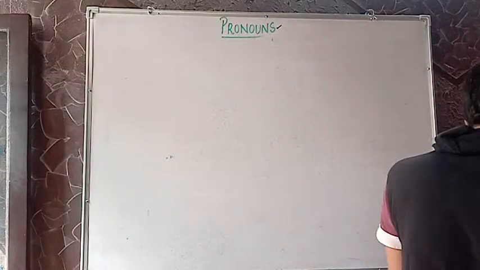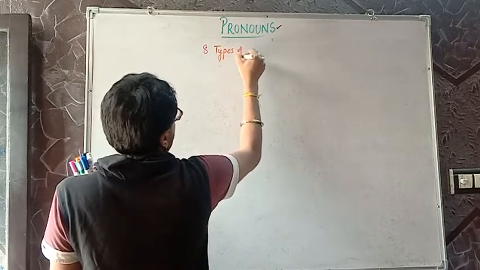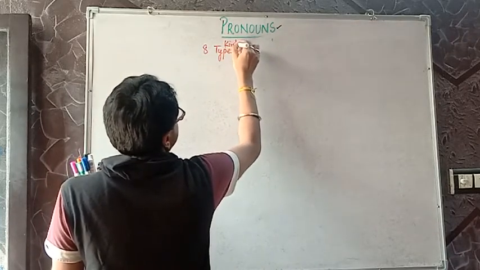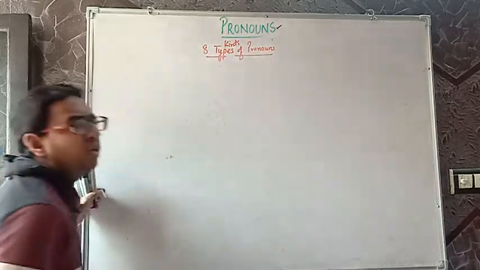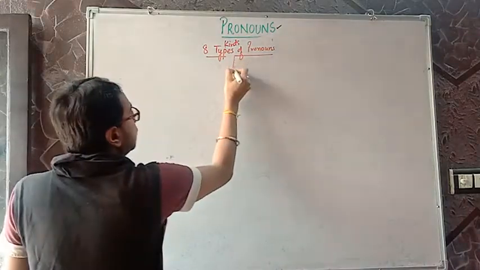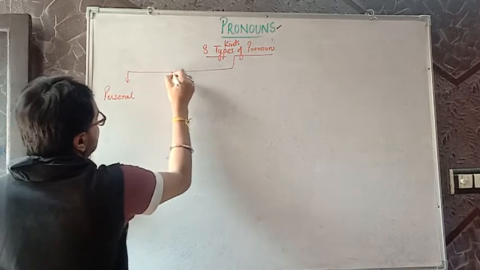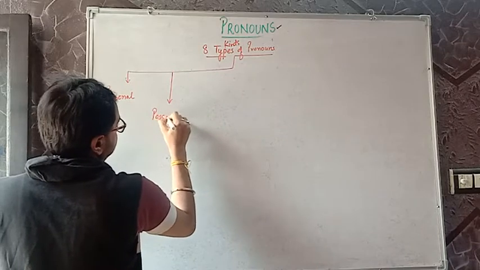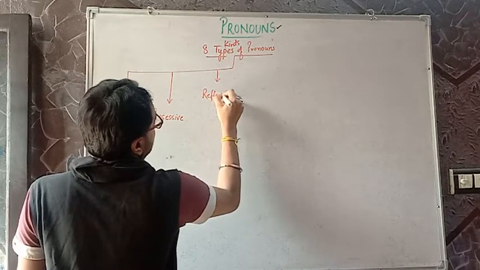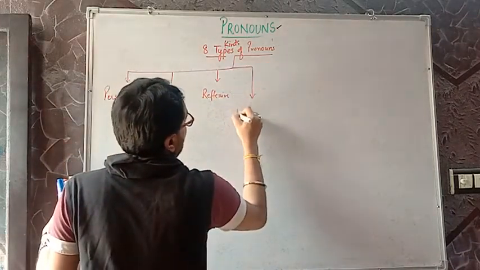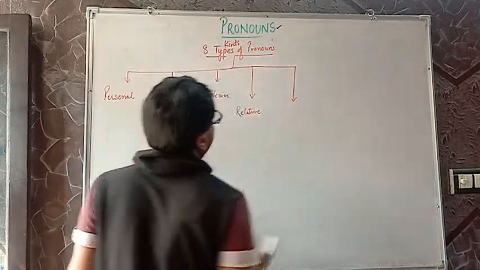So we have 8 types of pronouns, or kinds of pronouns. Both are correct, types or kinds. Normally we use kind; types means a little bit different. First one is personal pronoun. Second, I would take possessive. Third, reflexive. Fourth, relative. Fifth, I'm going to take demonstrative.